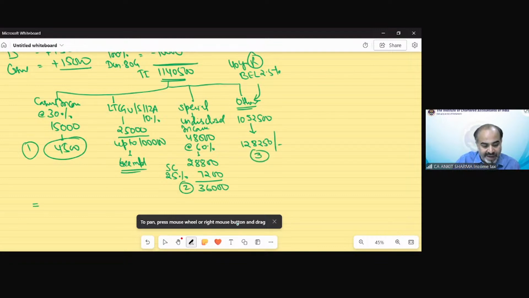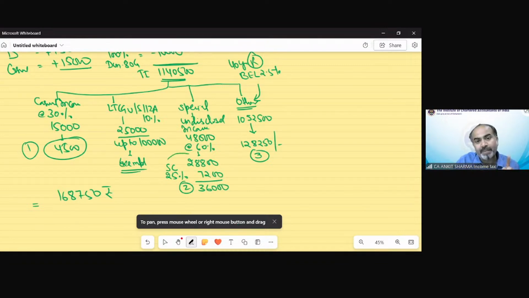And because my ATI does not exceed 20 lakh rupees, the AMT provisions are not applicable. So now the total tax value would be 1,68,750 rupees. Normal surcharge would not be applicable because income does not exceed 50 lakh. AMT is not applicable because ATI does not exceed 20 lakh.